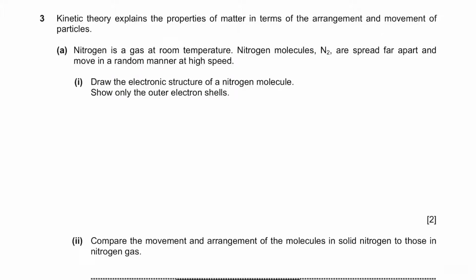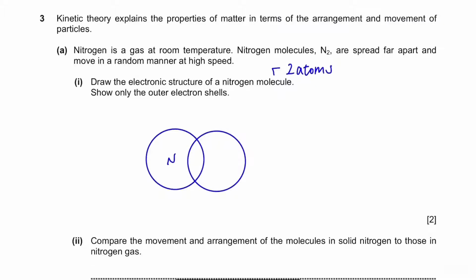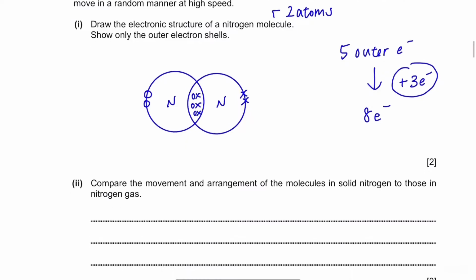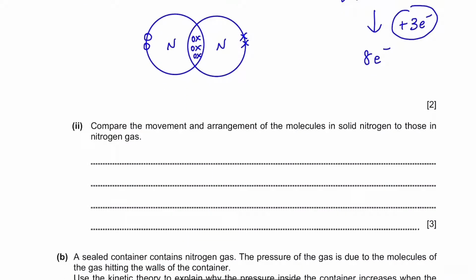A nitrogen molecule is made of 2 nitrogen atoms, so we need to draw 2 circles here to represent that. Each nitrogen is in group 5, so it has 5 outer electrons. Since a complete shell needs to have 8 electrons in its outer shell, each nitrogen atom requires 3 more electrons. So these nitrogen atoms will share 3 electrons with each other. When we draw it, it should be in this way: 6 electrons between the 2 nitrogen atoms and 2 electrons on each side of the nitrogen atoms.